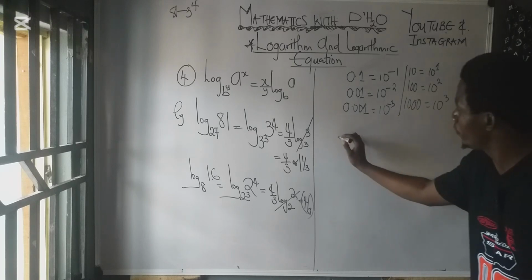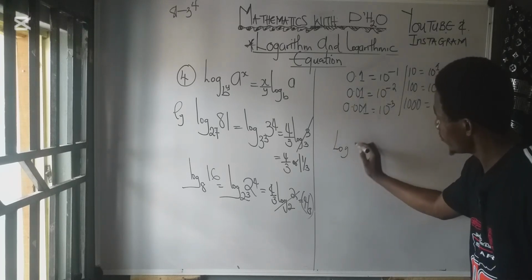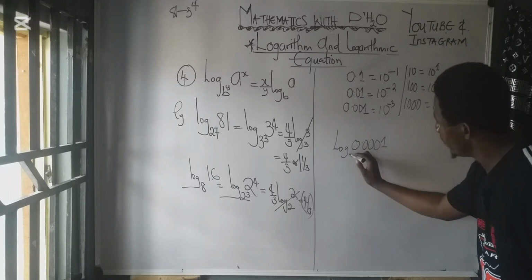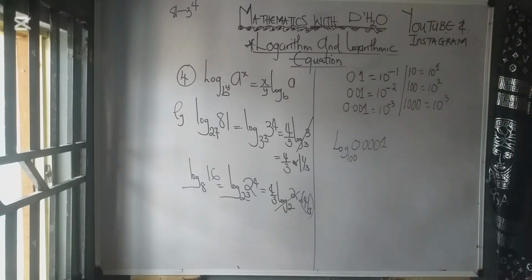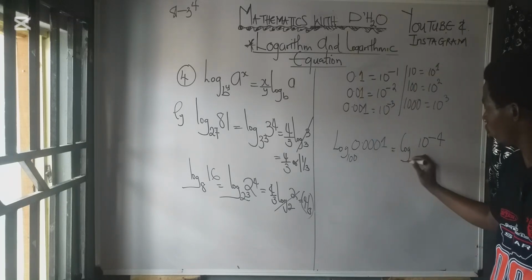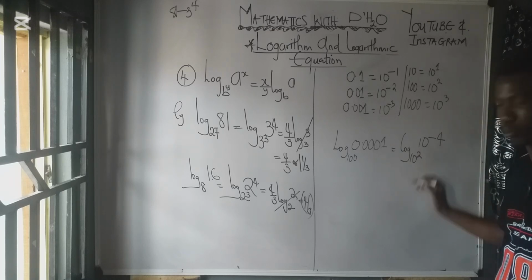Now if I give you log 0.0001 base 100, for instance. What will this give us? Very easy. How many zeros are at the back now? 4 zeros. So it will be 10 raised to the power of minus 4 because the 0 is at the back. But this one is at the front, so it will be 10 raised to the power of 2.